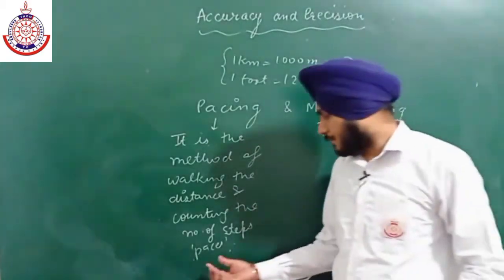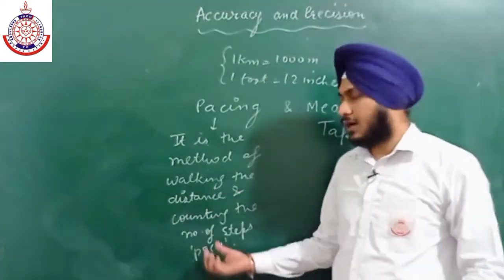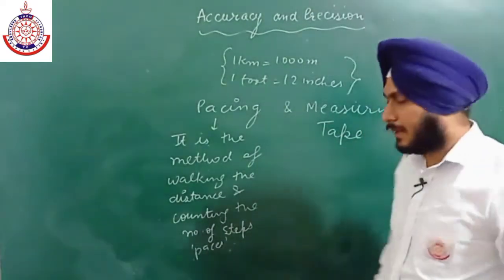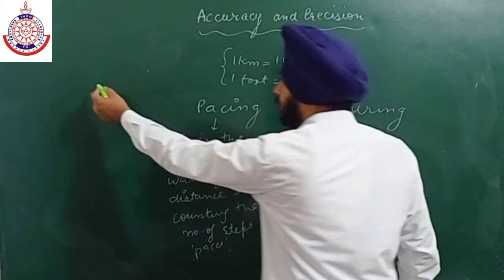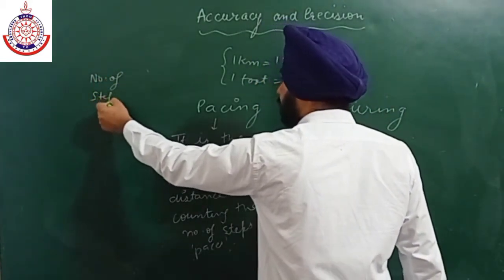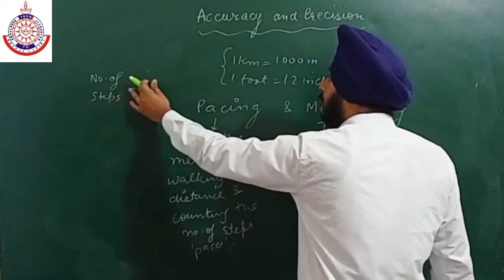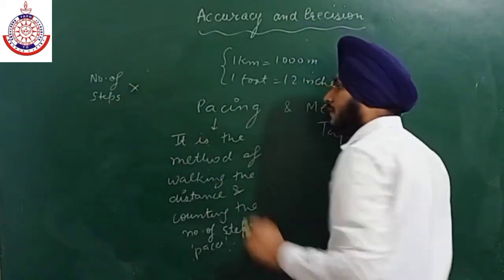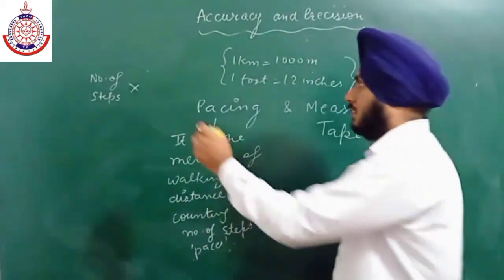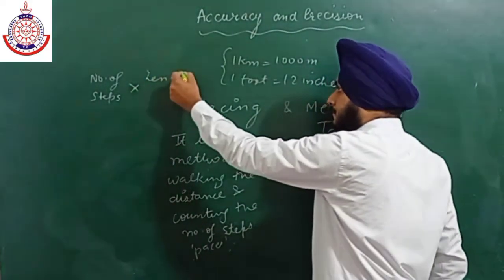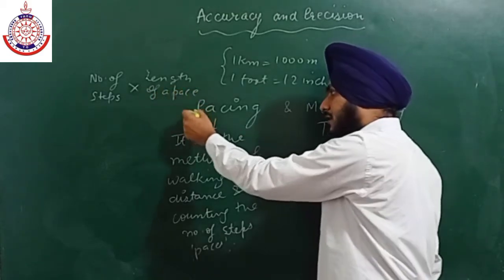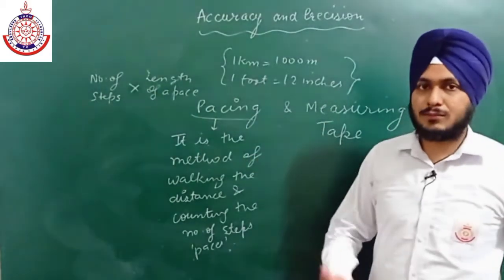How can we measure the total distance? By multiplying the number of steps we took by the length of a single step, the length of a pace. Clear? This method is known as pacing.